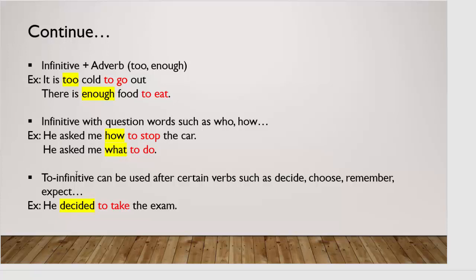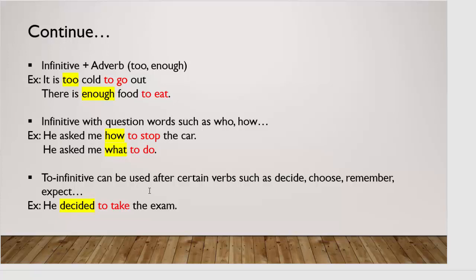Also, infinitives can be used after certain verbs such as decide, choose, remember, and expect. These are the verbs. This list of verbs is too long. It means there are many verbs after which infinitives are used, and there is also another list after which gerunds are used. But in this particular example, we use the verb decide. He decided to take the exam. There are many other verbs after which we use infinitives.